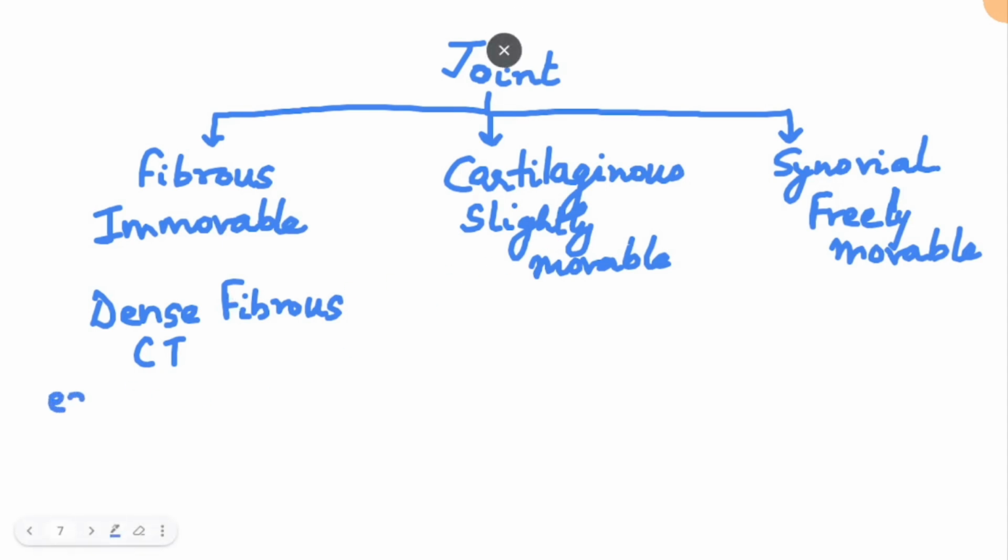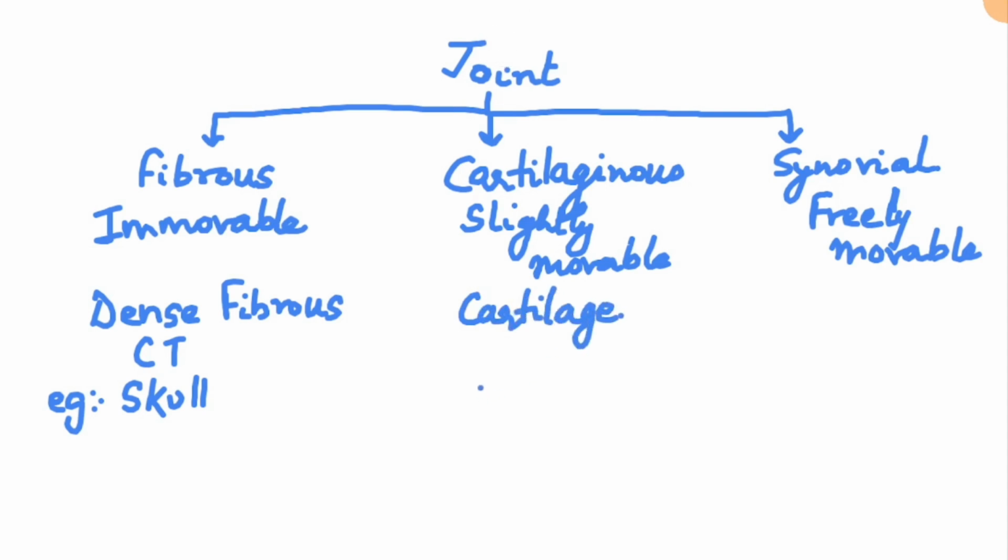Example is skull bones. In case of cartilaginous joints, you have cartilage between the bones. Example will be vertebra, C2 onwards.